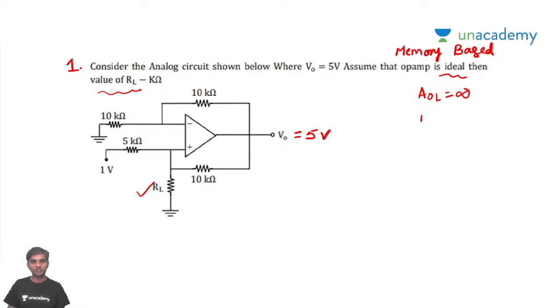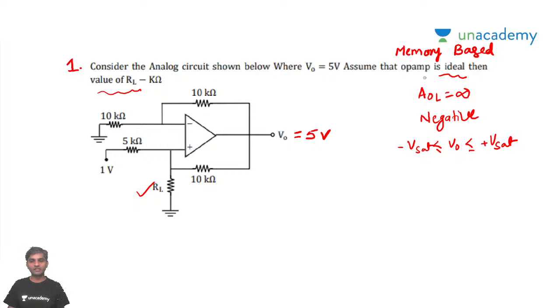Both negative and positive feedback is there, but negative feedback is a must, whether positive feedback is existing or not. Then we should also see what the output range is. Generally this is going to be minus VSAT to plus VSAT. So these are the three conditions which must be satisfied by the op amp.